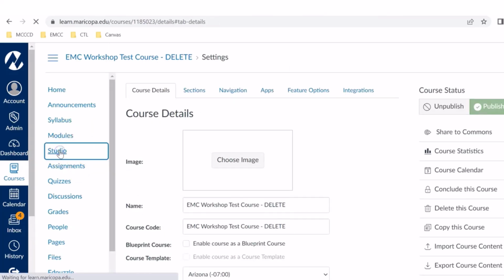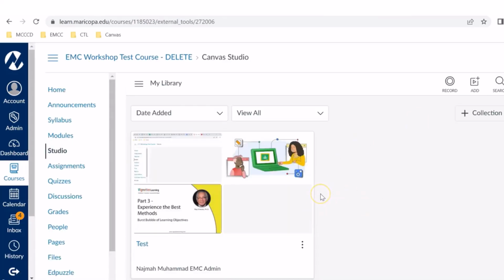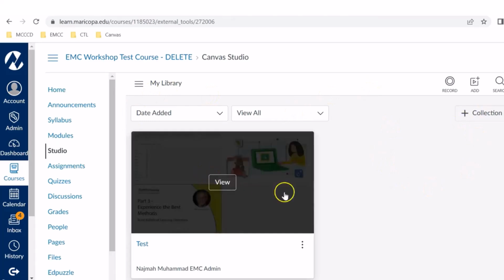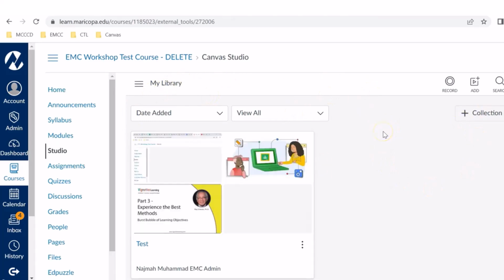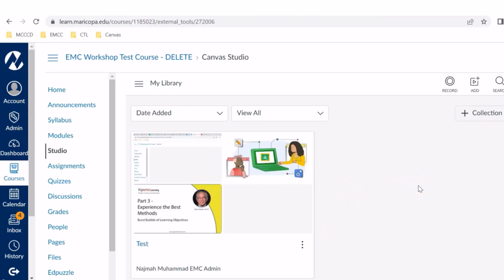When you click on Studio, it's going to take you to the basic interface. And as you see, I do have some videos already set up. But I can either then add a collection, which basically is your media library. This is your library, which you can interchange between courses depending on how you have it set up. But I can either add to my collection, which is a collection of videos, or I can do individual videos.